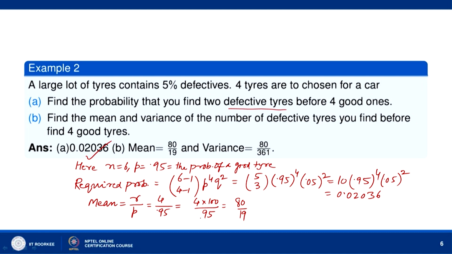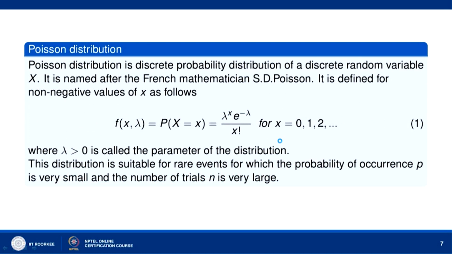Okay. And then we have variance equal to r into 1 minus p divided by p square. So, r is equal to 4, 1 minus p is 1 minus 0.95, divided by 0.95 square. So, this comes out to be 4 into 0.05 over 0.95 square. So, this is equal to 80 by 361.